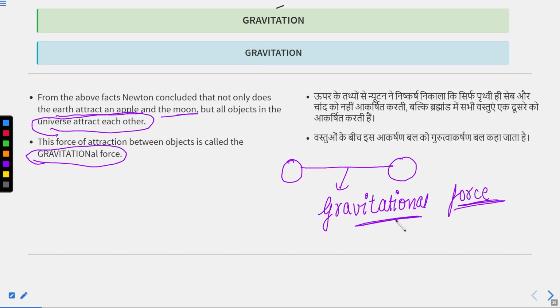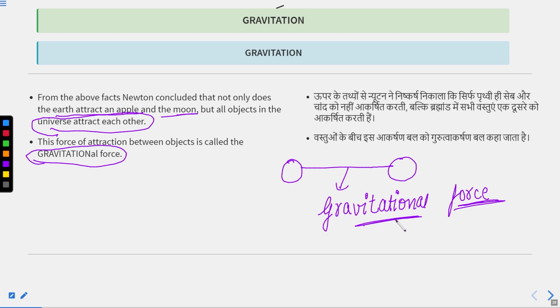This chapter began with some simple questions: why does any object fall towards the earth, why does the moon revolve around the earth, and why does the earth revolve around the sun? Isaac Newton, a scientist, thought about it when he saw an apple falling. He thought that the apple was attracted toward the earth, so does it mean that the moon is also attracted towards the earth? He found out the answer is yes.